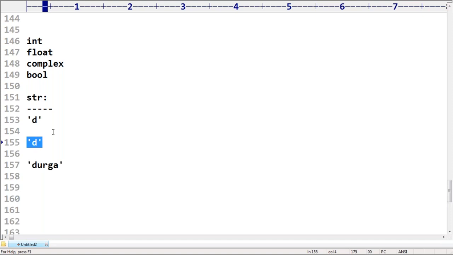Remember, that's what you people should be aware of. A single character within single quote is considered as char, and multiple characters within single quote is considered as string. Any doubt? Let me repeat again. One single character within single quote is the char. Multiple characters within single or double quotes is considered as string type. Correct?